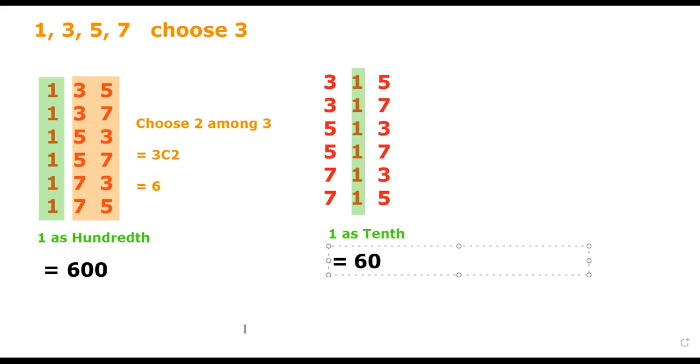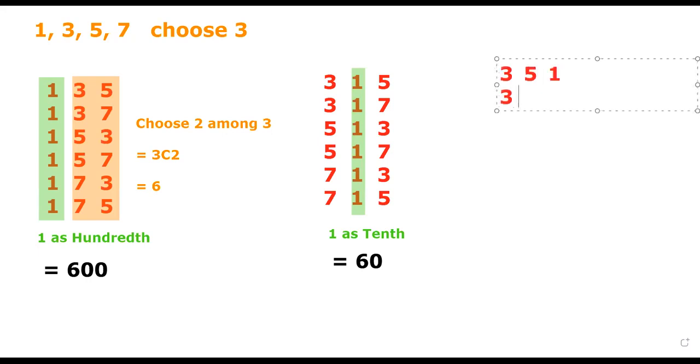So the same thing goes for our 1 as a unit digit. We are just doing the same thing, this is exactly the same.